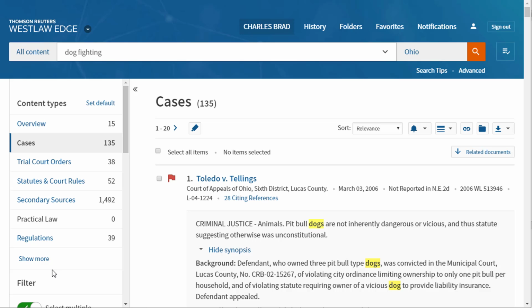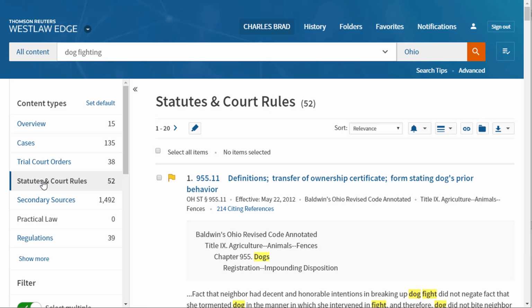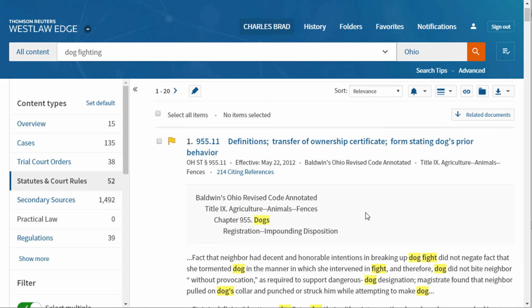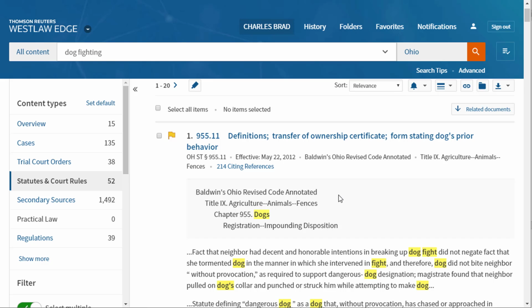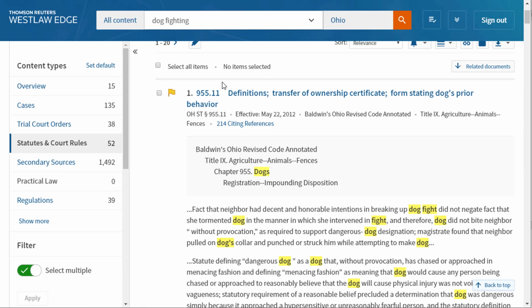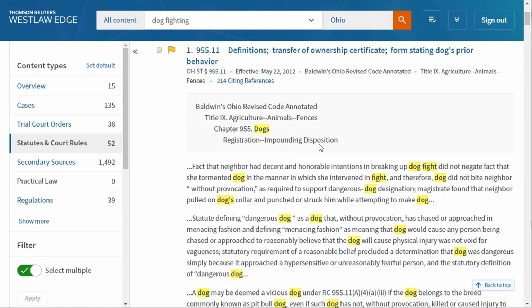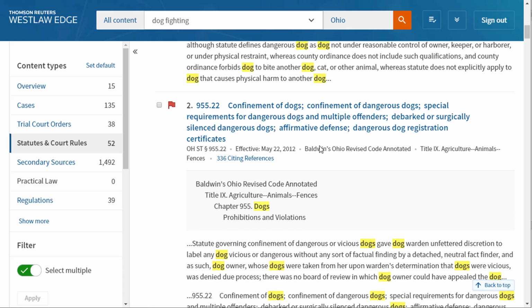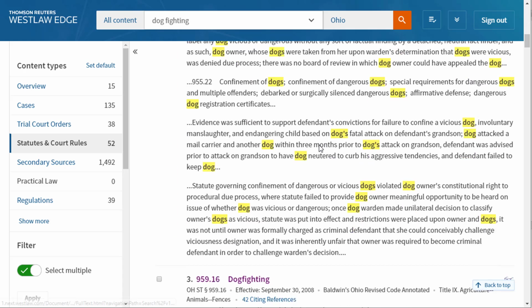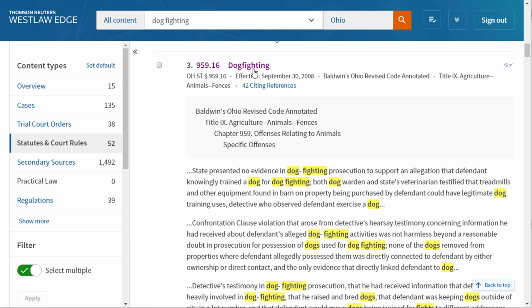We are currently in the third step of the research process. So for that, we would search for statutes. So I will click on statutes and then look at just those. And here we have that similar section we are at in Title IX, and it will bring up information about animal fighting, dog fighting, things like that. Here's that actual statute that we looked at before. So search and then filter.